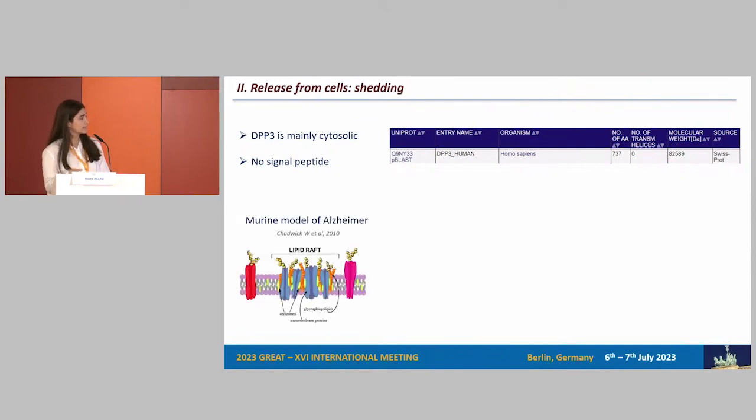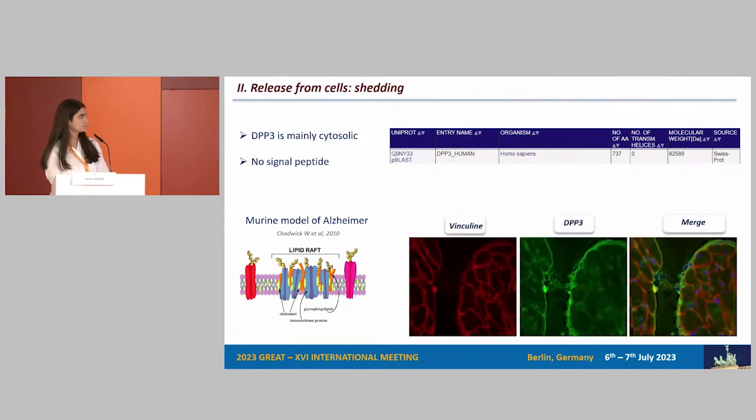However, there are studies that have shown otherwise. For example, here is a study about a mouse model of Alzheimer's disease where they analyzed lipid rafts that are in the membrane of brain cells, brain tissue. And when they analyzed this lipid raft, they saw DPP3 in the extract of these membrane structures. And when we did immunofluorescence, we see DPP3 a little bit on the membrane. If you see, this is cardiac tissue, DPP3 in green.